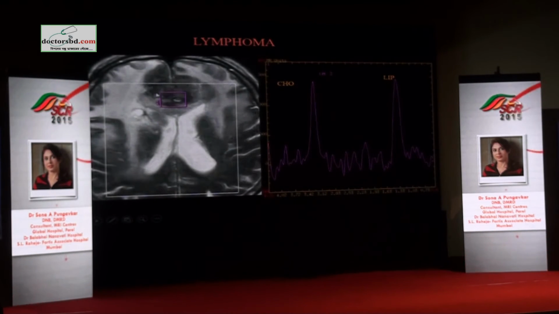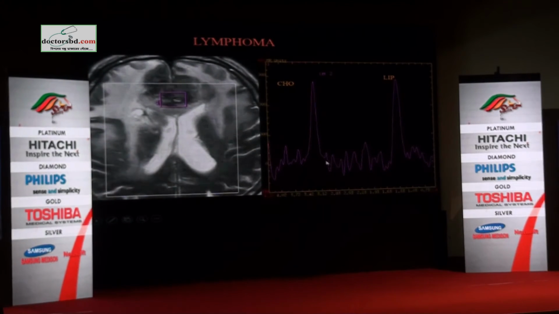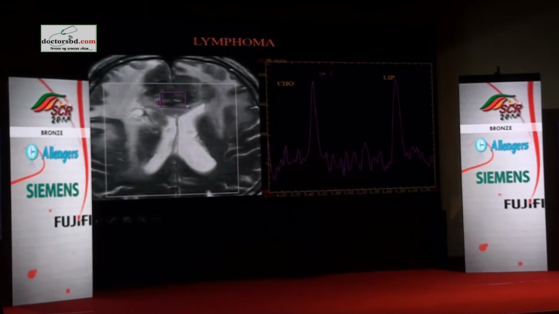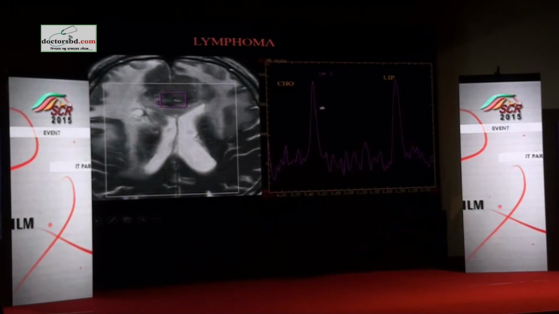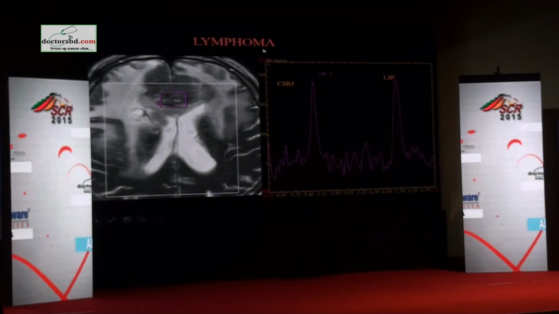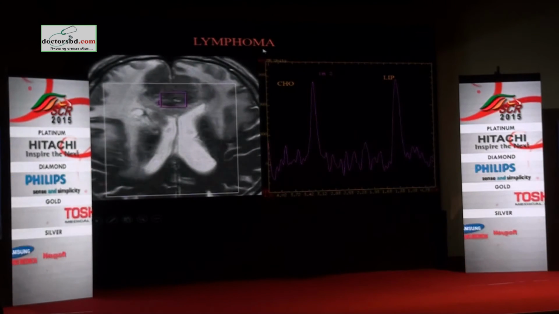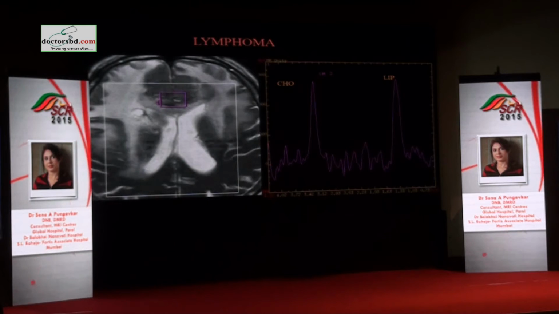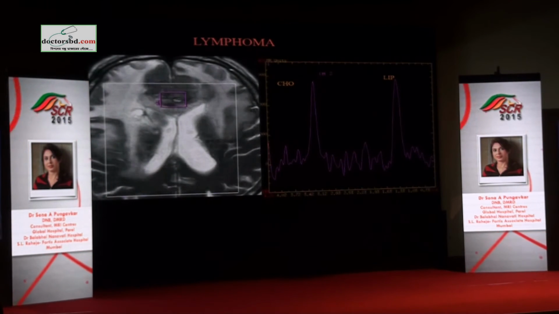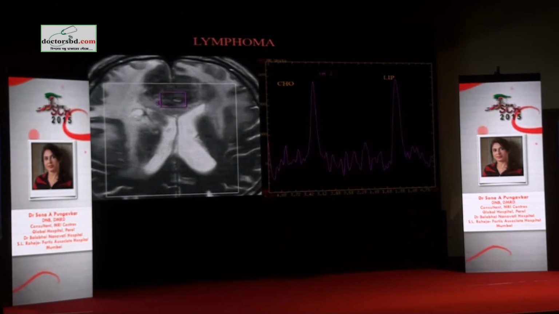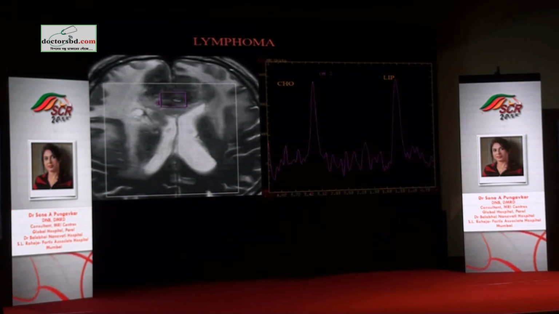Coming to another non-glial neoplasm, again these are not expected to have creatine because this is not normal neuronal tissue. You have high choline because of the cell membrane proliferation, and you have a tall lipid lactate. So when you see a twin peak appearance of choline and lipid, you are likely to be looking at a lymphoma. Again, lymphomas have grades, so it is not very typical that you will get this twin peak spectrum every time. Also, their metabolism differs. Early diseases, small diseases, you will see as near normal spectrum, which is lipid lactate. So this is not like a classical signature spectrum, but as an evolved high-grade lymphoma, this is the pattern that you will see.